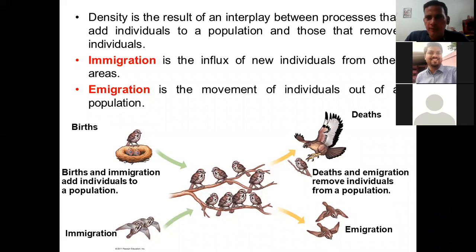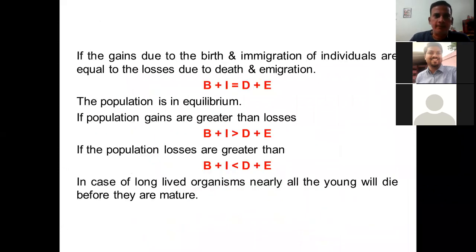From this particular slide, one needs to remember that birth and immigration lead to an increase in the number. Death and emigration lead to a decrease in the number.